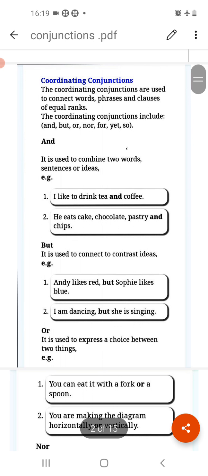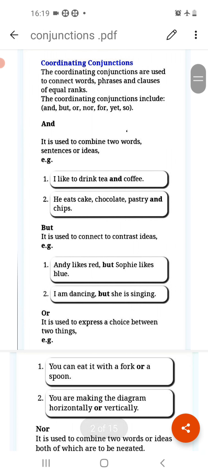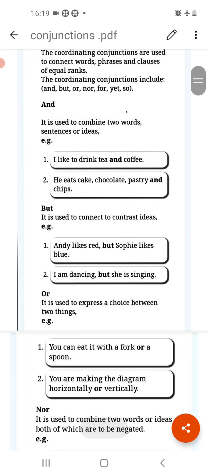Now the first type is coordinating conjunctions. Now what are coordinating conjunctions? The coordinating conjunctions are used to connect words, phrases and clauses of equal ranks. They are saying that coordinating conjunctions are those conjunctions in which we connect words, phrases, and clauses which are of equal importance, equal rank. It means that they are independent. They are not dependent on each other. When the two sentences are independent, of equal ranks, then the conjunctions used are always coordinating.